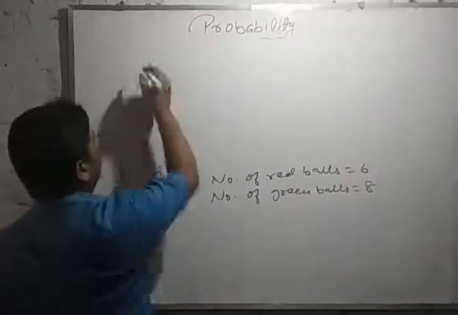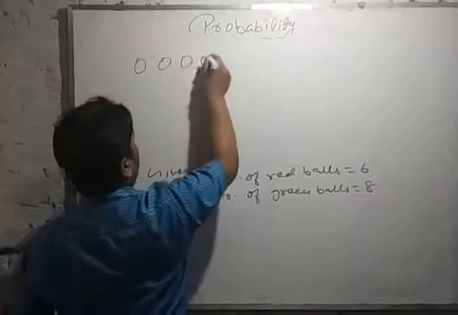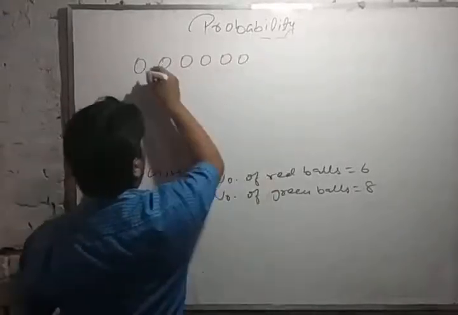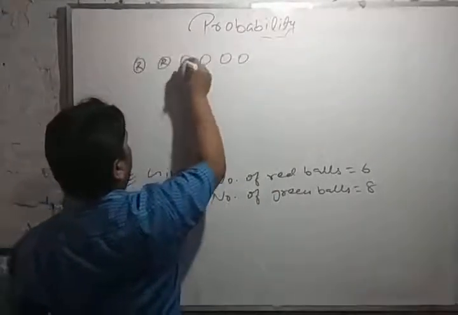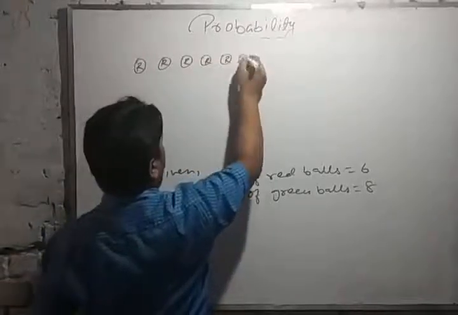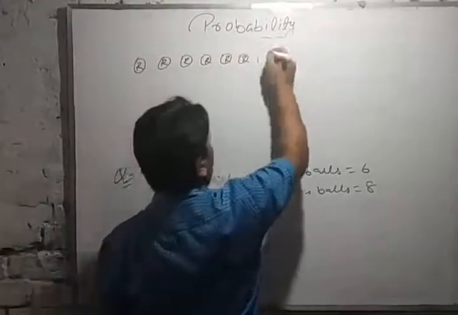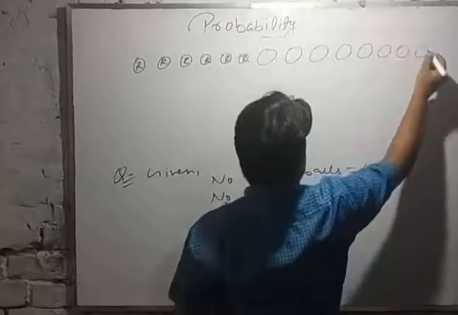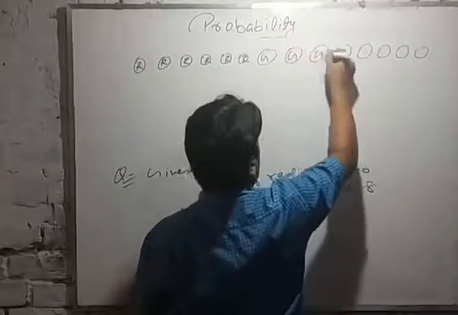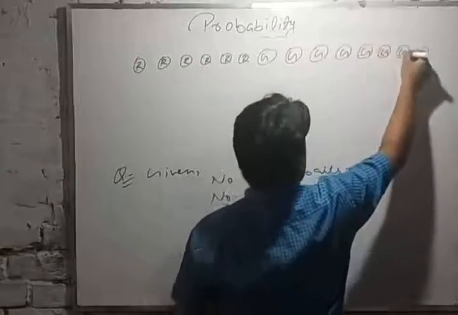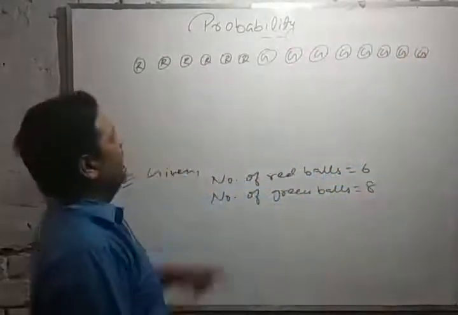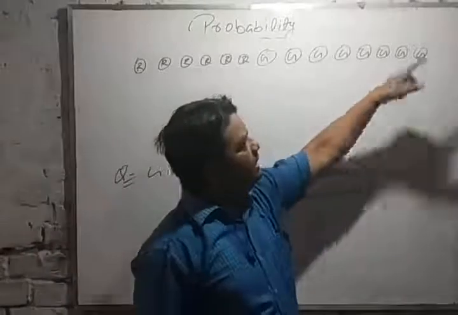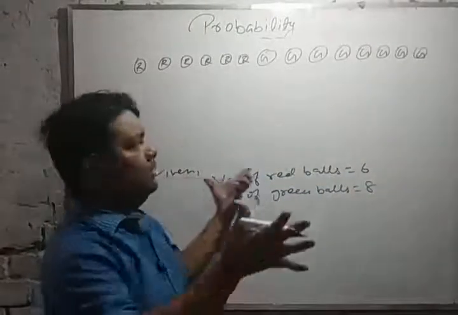Now it means there are 6 red balls. Red, red, red, red and red. They are mixed together with the green balls. Green, green, green, green. So you can see here that 6 red balls and 8 green balls are mixed together. Okay.